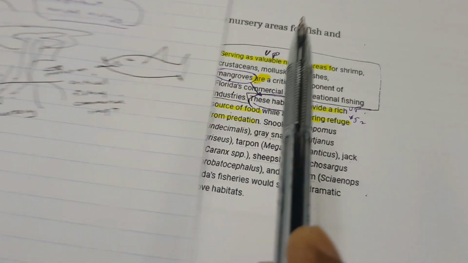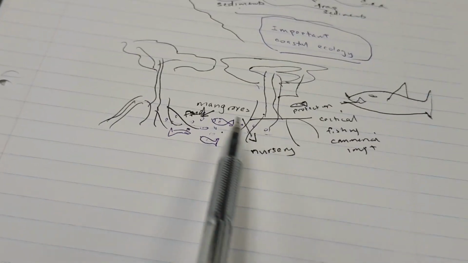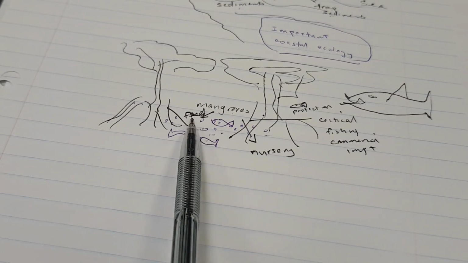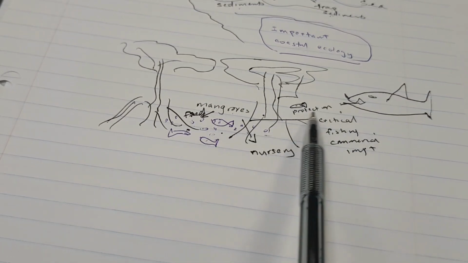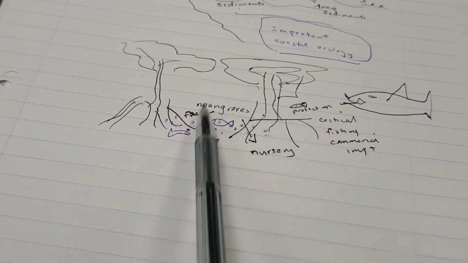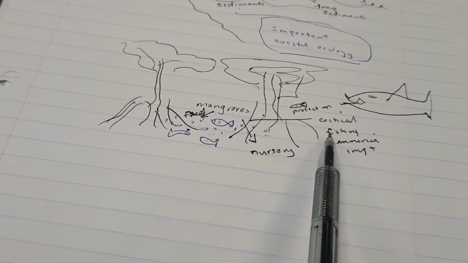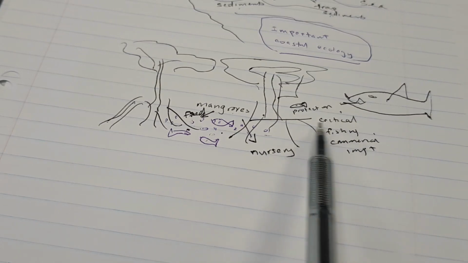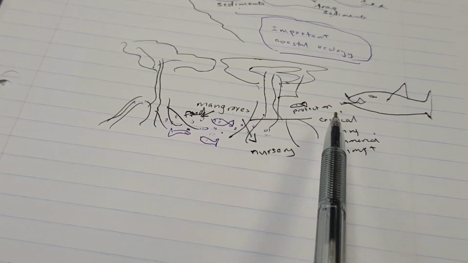Mangroves serve as nurseries. They provide food. They provide protection from predation. And therefore, because of those important jobs, they are critical to the commercial and recreational fishing industries in Florida, right?